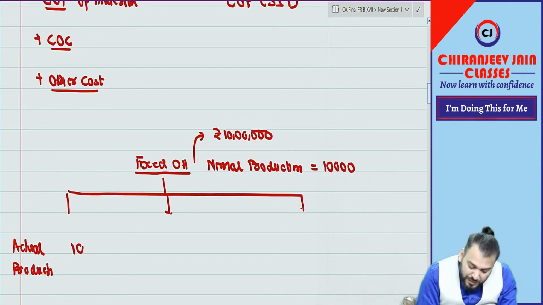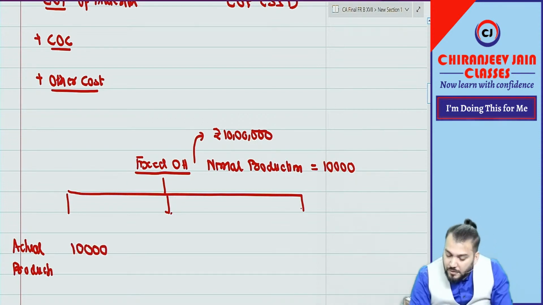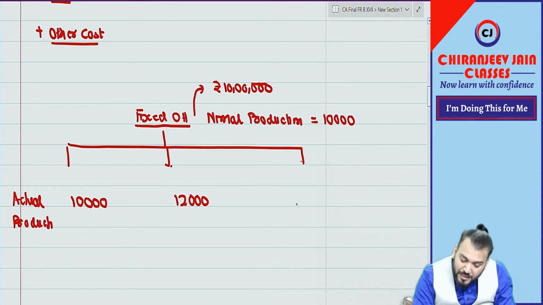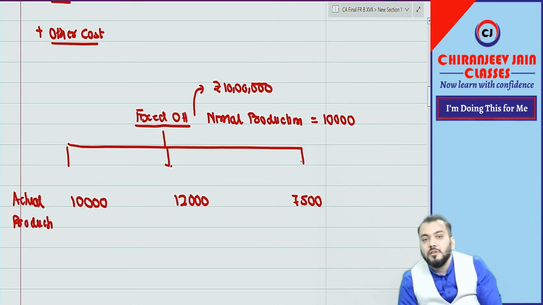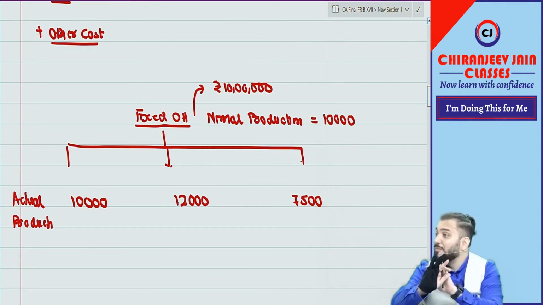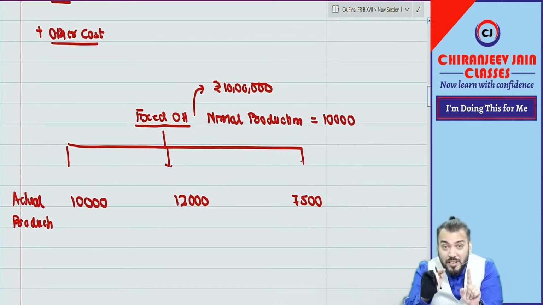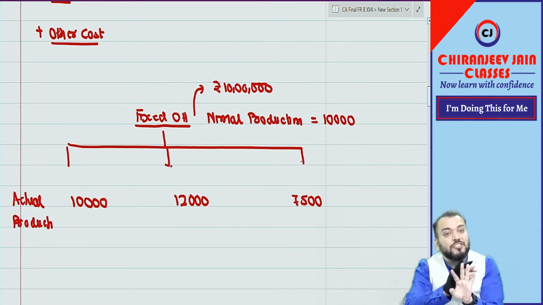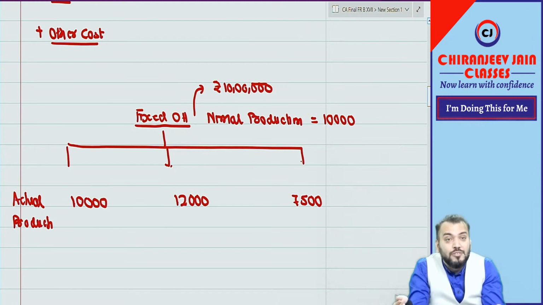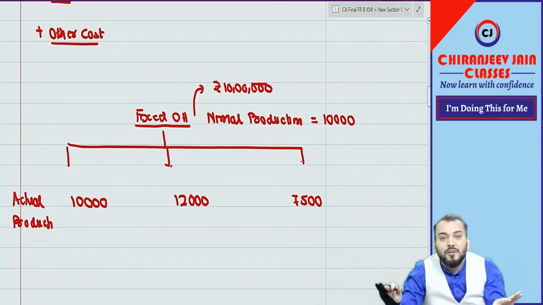So actual production can be equal to normal production, or actual production can be more than normal production, or actual production can be less than normal production. Quite possible. Now there is no doubt about variable overhead because variable overhead will vary according to actual production, and therefore it will be allocated to each unit on the basis of actual production. But this fixed production overhead does not vary according to actual production. It remains the same irrespective of production level.